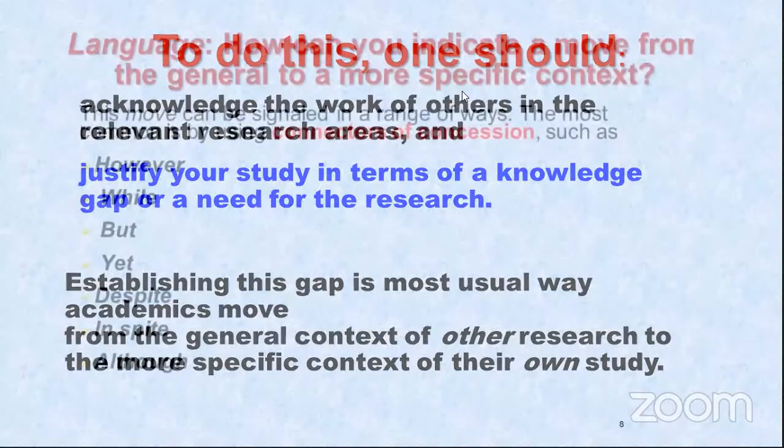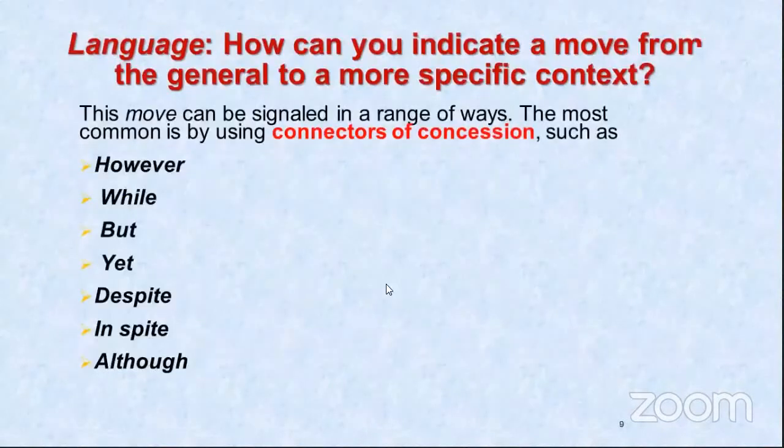Now, what kind of language should you use while writing a review of literature? This move can be signaled by various connectors. The most common connectors of concession which are to be used are however, while, but, yet, despite, in spite, and although.